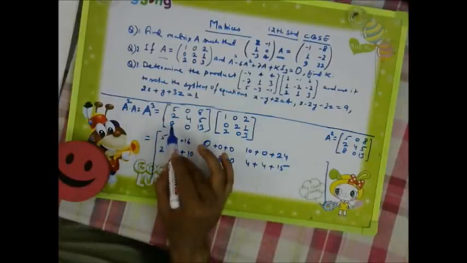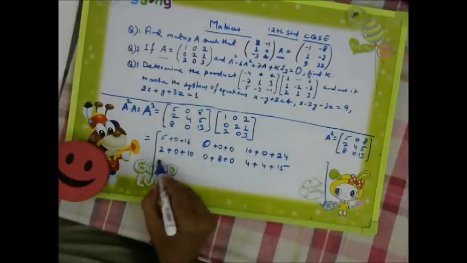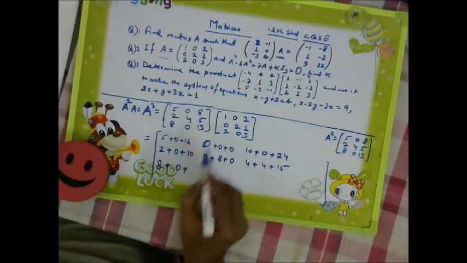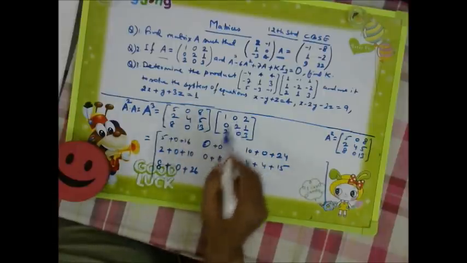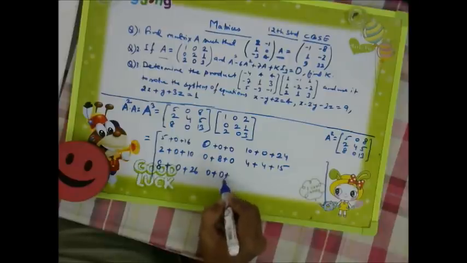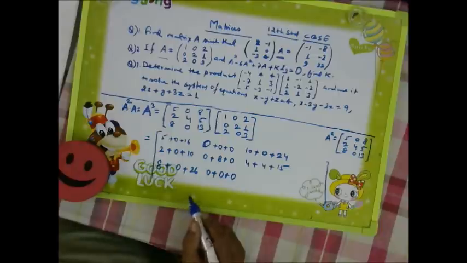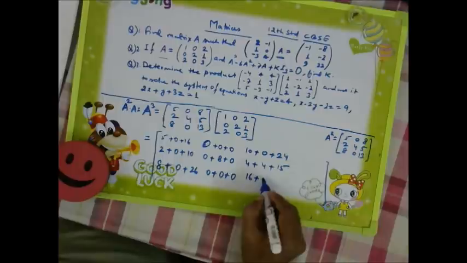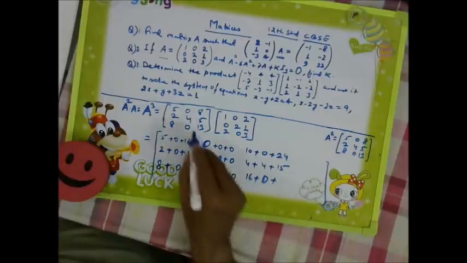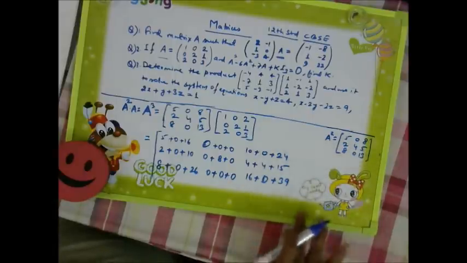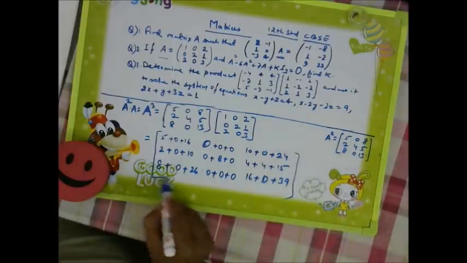Okay. Now third, 8, 0, 13. So 8 into 1, 8, plus 0 into 0, 0, plus 13 into 2, 26. Now 8 into 0, plus 0 into 2, 0, plus 13 into 0, 0. Okay? Right. Now 8 into 2, 16, plus 0 into 1, 0, plus 13 into 3, 39. So this is our matrix.